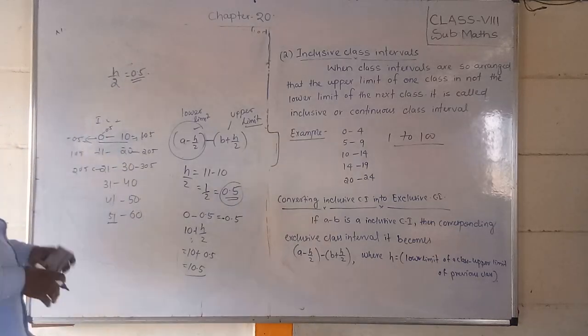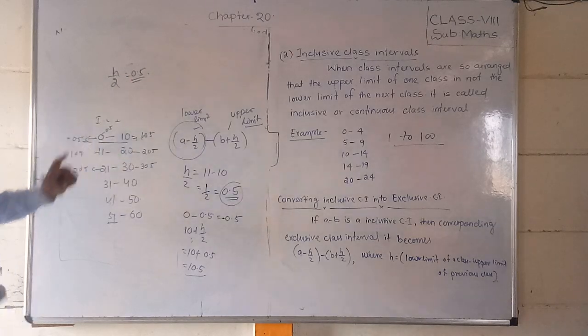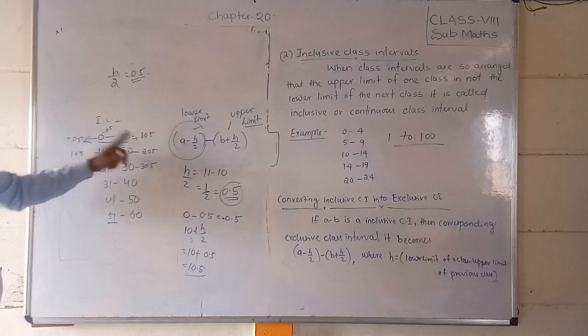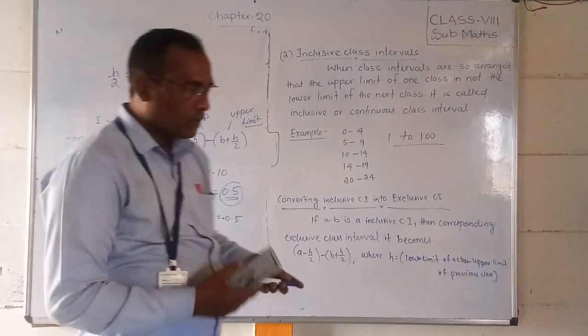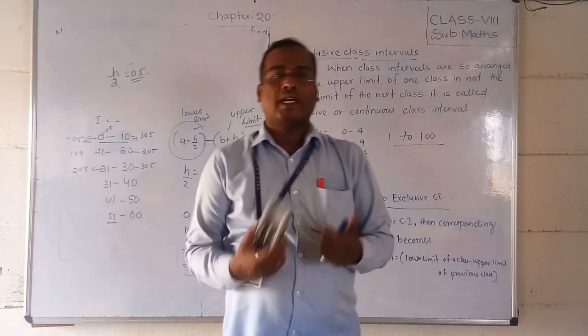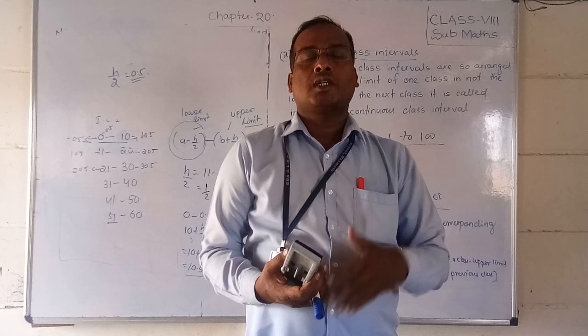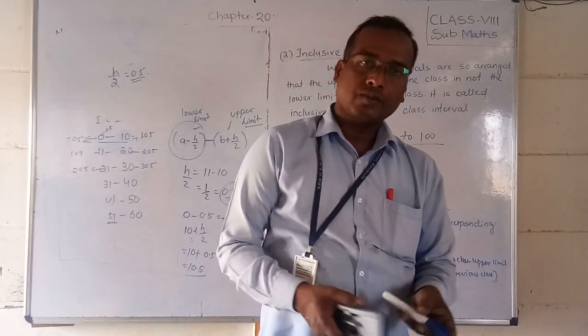So if you add 0.5, that is enough. There is no need to use this formula. Only add 0.5 to the upper limit and subtract 0.5 from the lower limit. I hope you have understood how to manage class intervals and how to express an inclusive class interval as an exclusive class interval. Thank you all of you. Have a nice day.